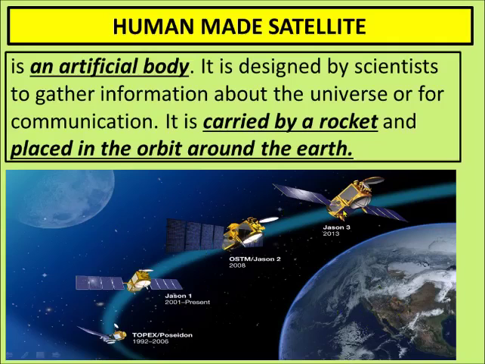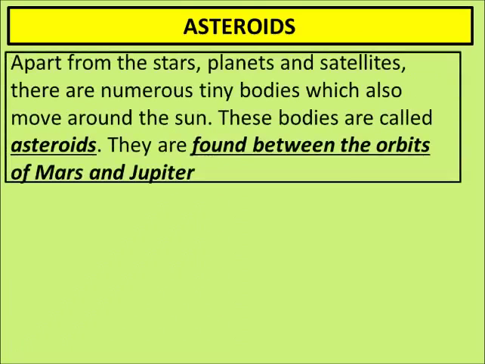What happens from the Earth? All the signals reach over here, and then they transmit, they move those signals to some other country, like where we want to talk. And another thing is there are a lot of cameras on these satellites, so they keep clicking images of the Earth from above, and from there, with the help of some satellites and our computer, we receive those images on our computers.